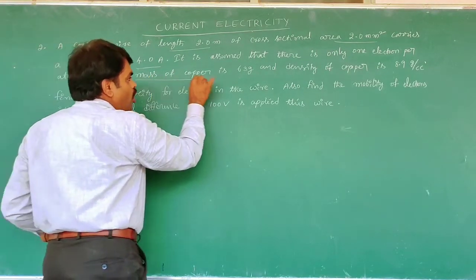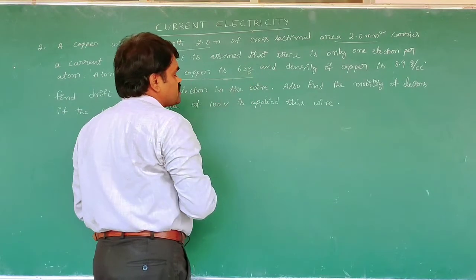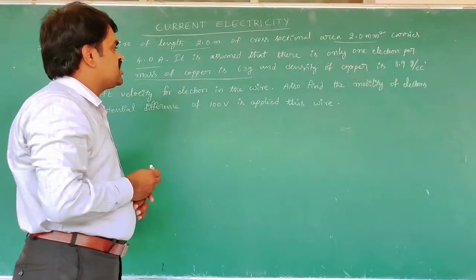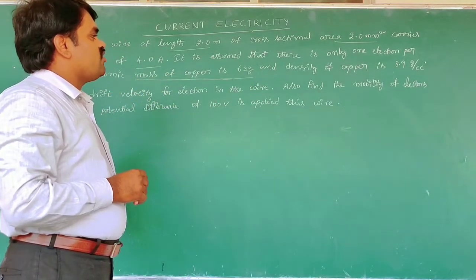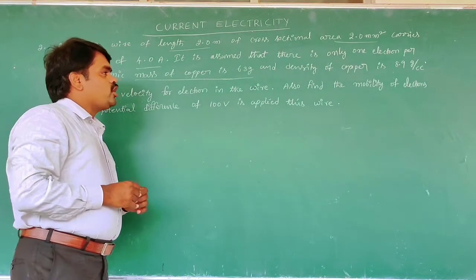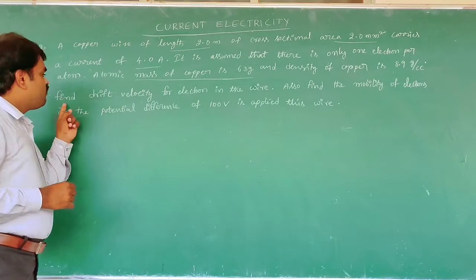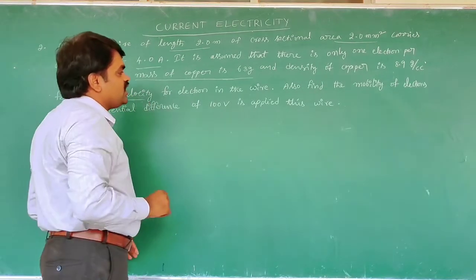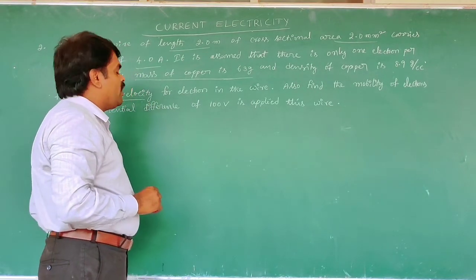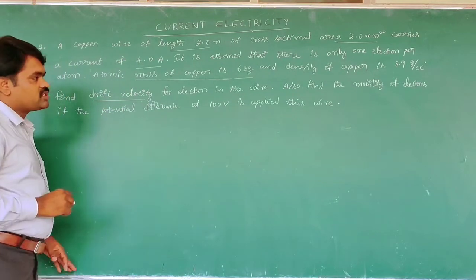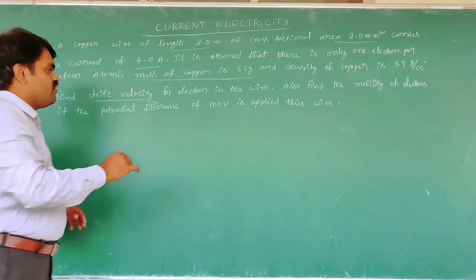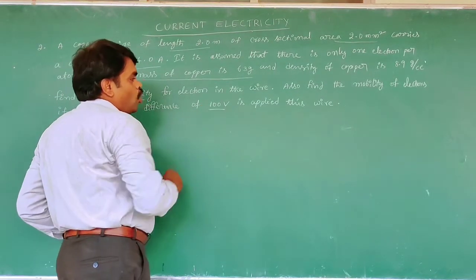The atomic mass of copper is 63 grams and the density of copper is 8.9 gram per cubic centimeter. Find the drift velocity and also the mobility of the electrons if a potential difference of 100 volts is applied.